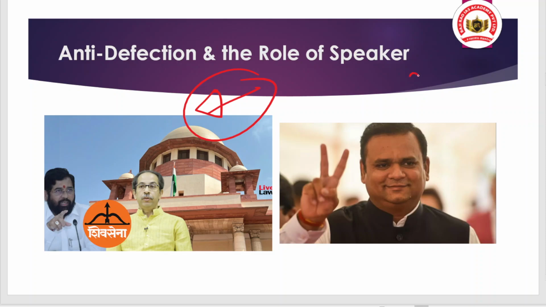You know that the government a year before was governed by the Shiv Sena party, and it was headed by Uddhav Thackeray. Okay, but in the previous year there was a party split. The Shiv Sena party was split into two. One was under the control of Eknath Shinde, who is the current CM of Maharashtra, and the other was under the leadership of Uddhav Thackeray.